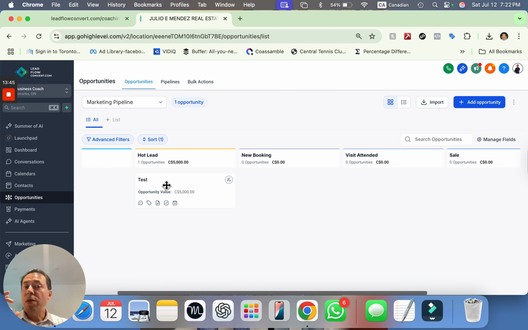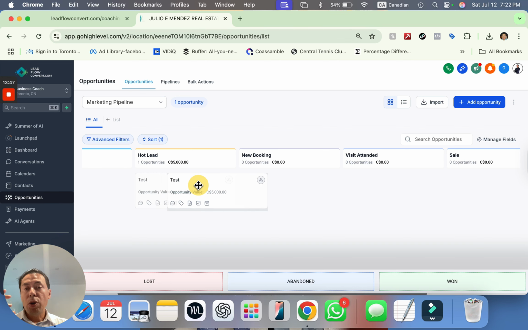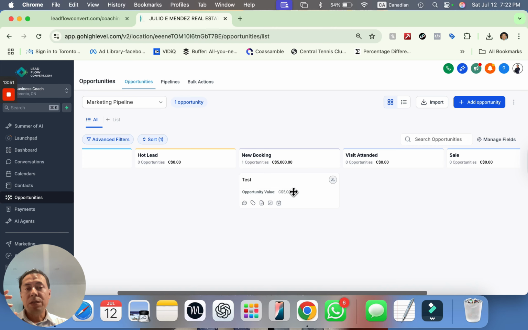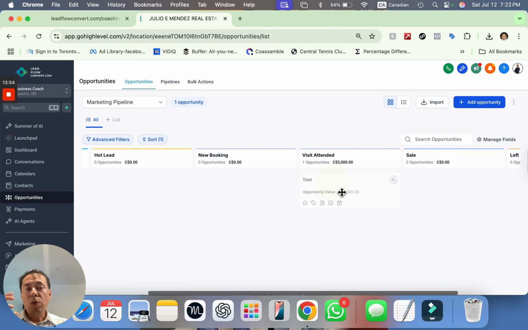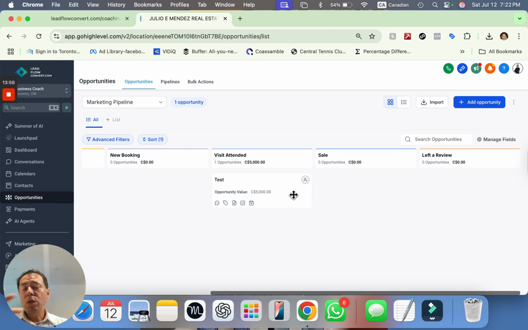Maybe you have a Zoom with them, right? And they book your appointment. Maybe you want to say, you know what, I want this lead, I want this business, and then they come to see you and you keep moving them around. Or you can do this by automation. Or you can have a team with multiple accounts under you, right? With different access levels. Maybe you have a secretary that is managing calls and whatnot, and they're able to keep track of all these potential leads.